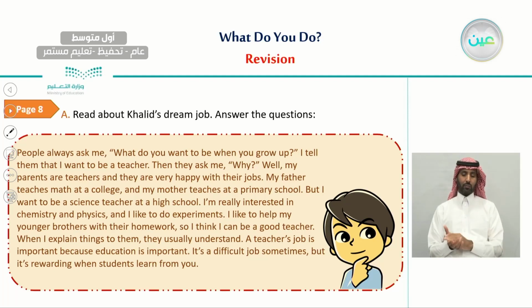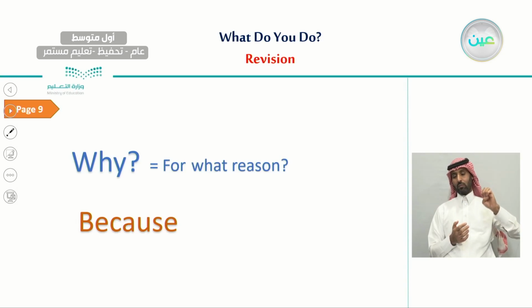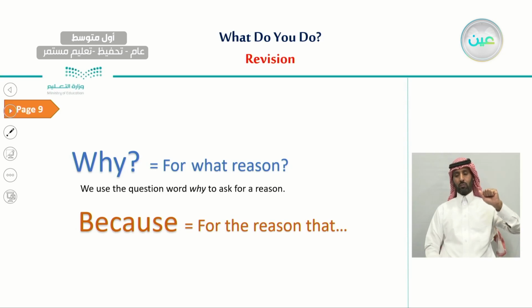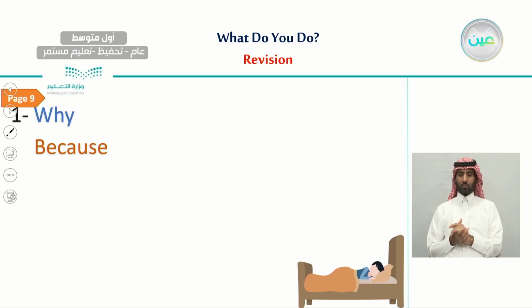And also we have listened to Khalid talking about his dream job, and also we managed to write a similar text to Khalid's. And on page 8, we have learned the differences between using because and also so. We said that we use because as an answer to the question why. So we ask a question with why just to ask for a reason. Why means for what reason. And because is just to explain that reason as an answer. So we use why to ask for a reason, and we use because to answer questions like why.